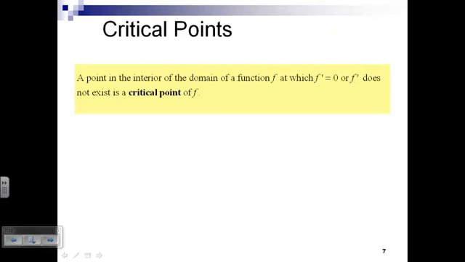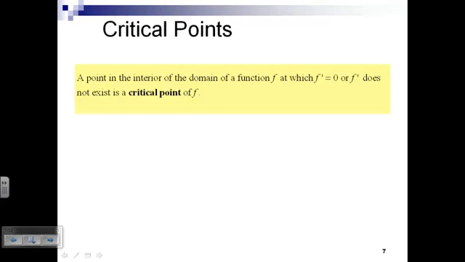And that's called a critical point. Any point on a curve that's in the domain of f, in which f prime is 0 or f prime doesn't exist.